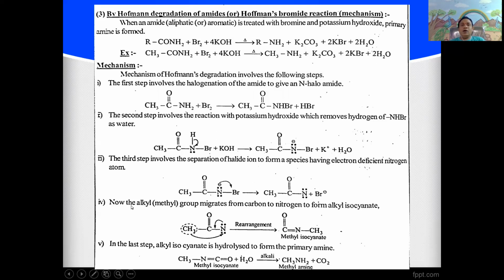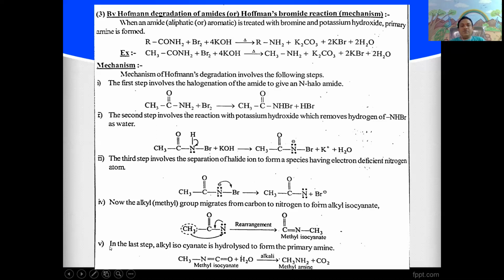It is called Hofmann bromamide rearrangement, giving CH3N=C=O, which is called methyl isocyanate.